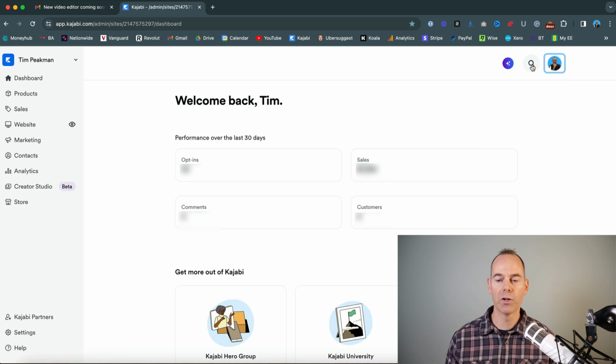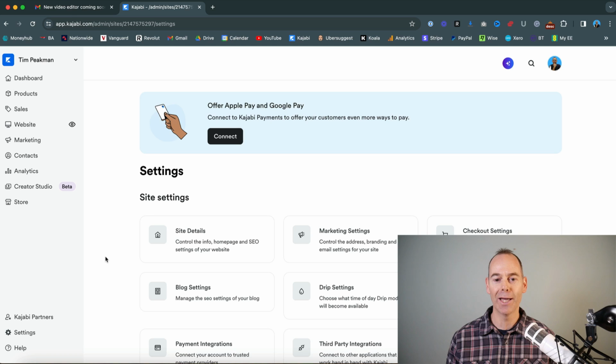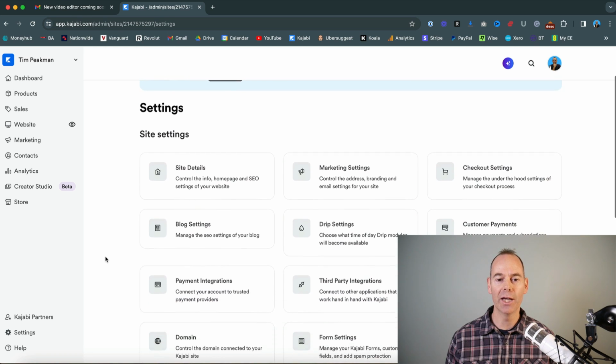There's a good search function throughout the whole site. If you wanted help with anything, you can search it, and they do have a number of AI functions. Bottom left, this just links me straight over to any other sites you have, and then you have a settings tab, which is pretty key. It's offering Apple Pay and Google Pay. It's upgrading their payment processor all the time. Now, currently I have a UK account. It hasn't reached the UK yet, but it is deemed to reach the UK this year.